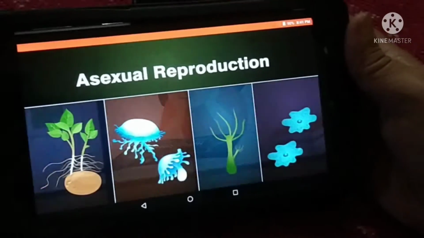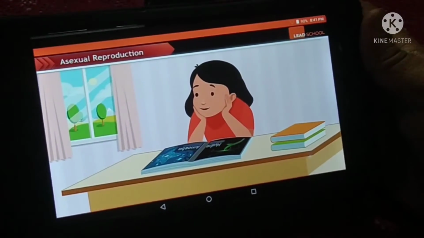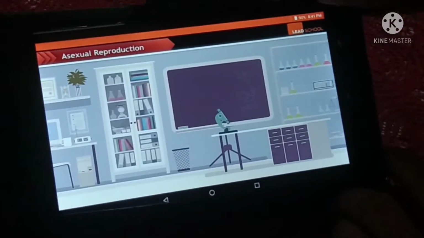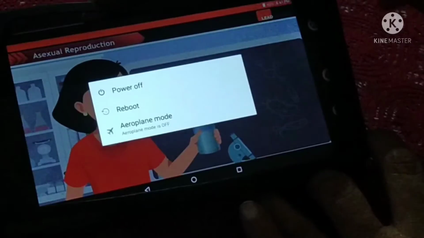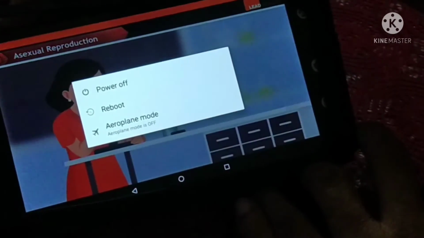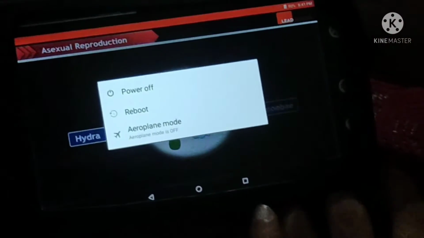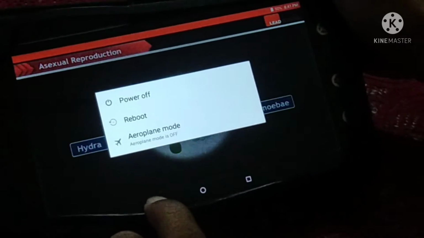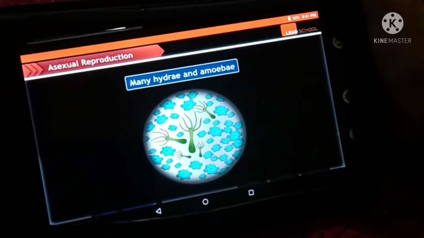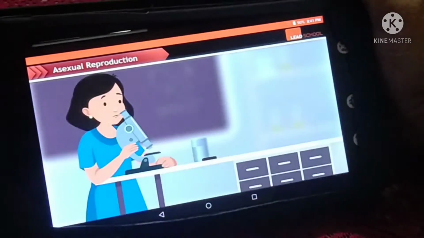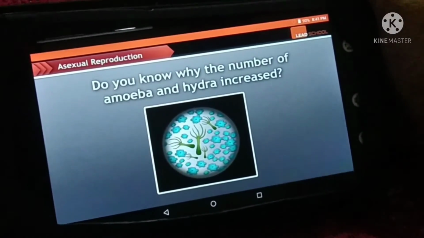Asexual reproduction. Seema was reading about Hydra and amoeba. She became curious and went to her father's lab to study the sample of water that her father had collected from a nearby pond to observe Hydra and amoeba. She prepared a slide to examine them under a microscope. She saw one Hydra and two amoebae under the microscope. After 2 days, when she examined again, she found many Hydrae and amoebae. Seema is confused about how they increased in number. Do you know why the number of amoeba and Hydra increased?